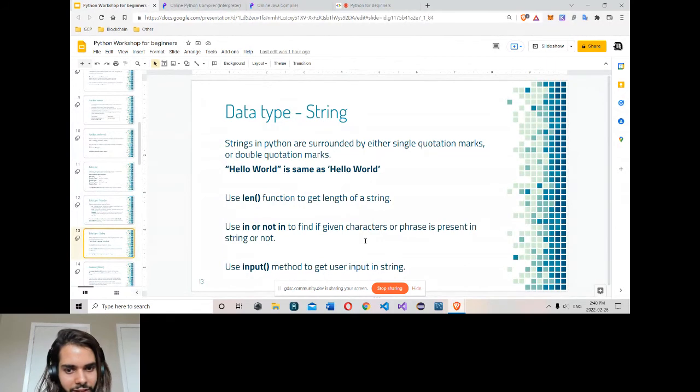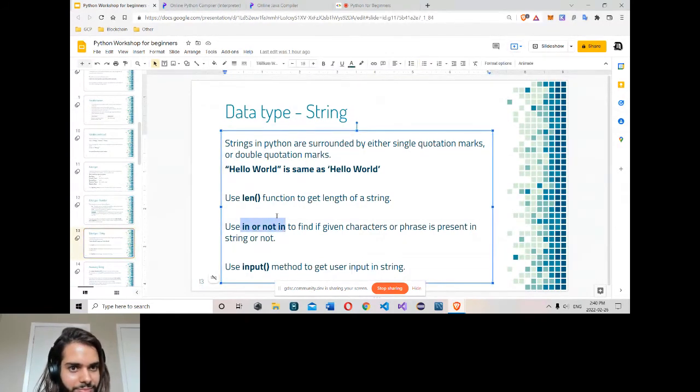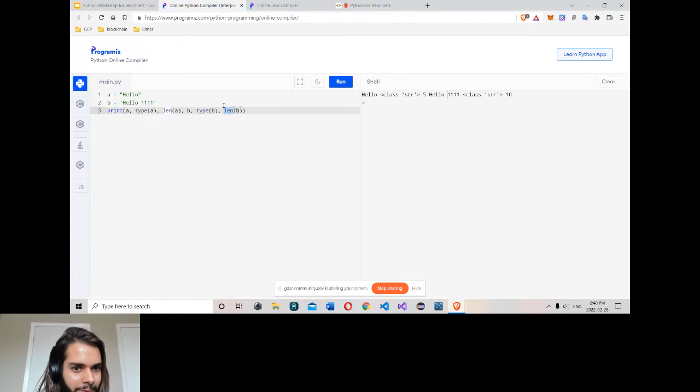Now in and not in, to find if a character is in a string. So this one, in or not in. Let's make it easier here. I want to find if I have the letter H in this A or not. I will write H in A. Run. True.